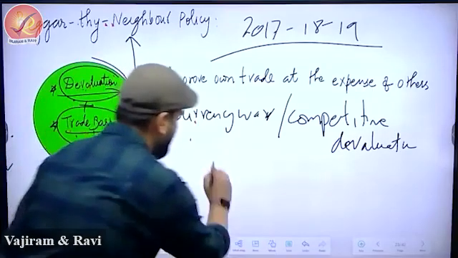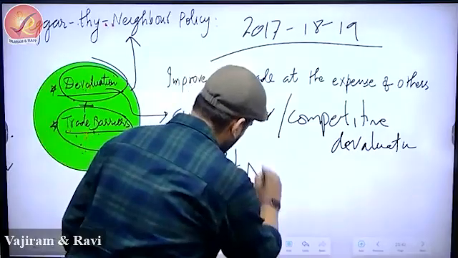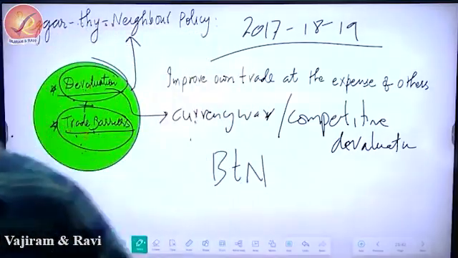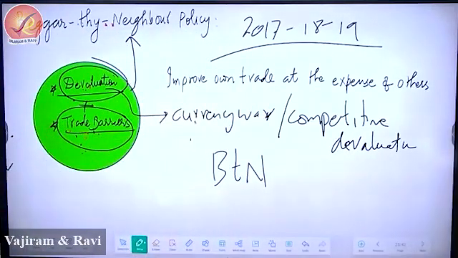Yes, Suganya, correct. Good interlinkage. And you should write like this, BTN. So please write BTN, change the paragraph and write BTN, beggar thy neighbor.